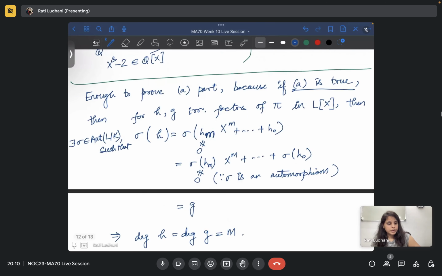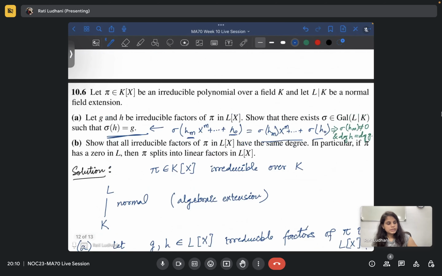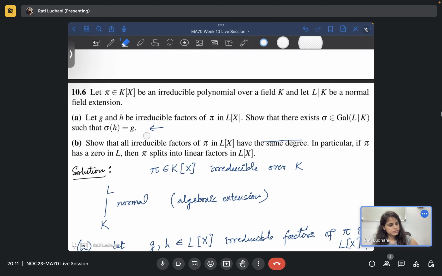And the second part of B says, so the first part says all irreducible factors of pi have the same degree. So I'm saying if we prove A, then we can prove this first part of B. And in particular, if pi has a zero in L, then pi splits into linear factors in L[x].